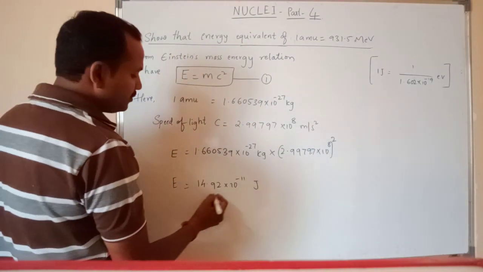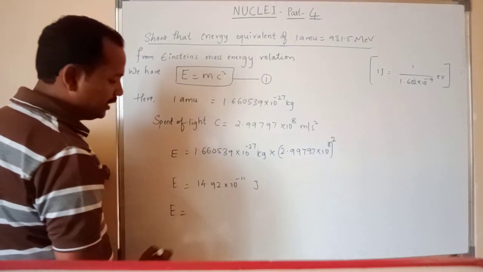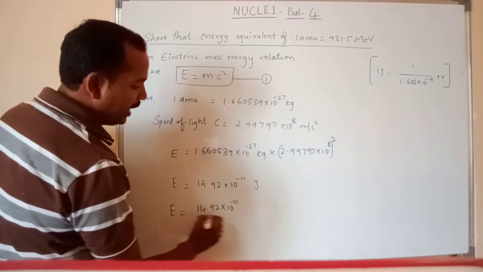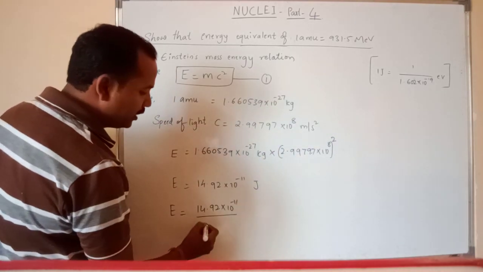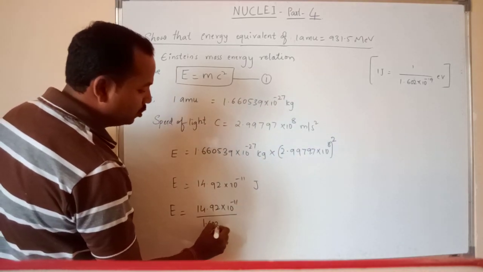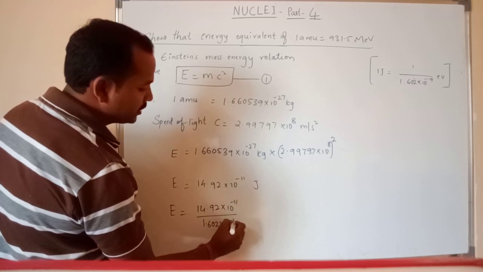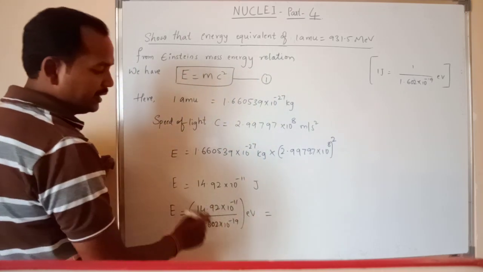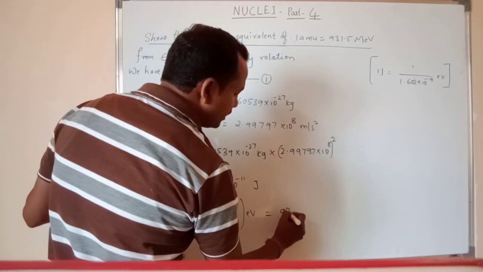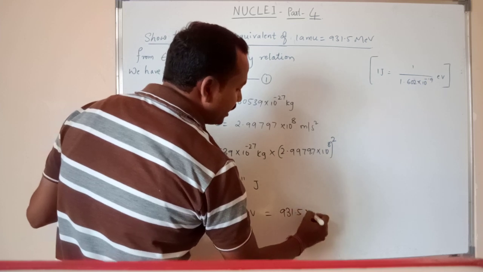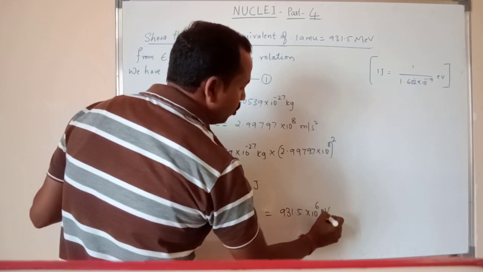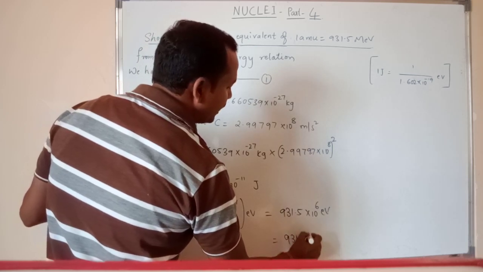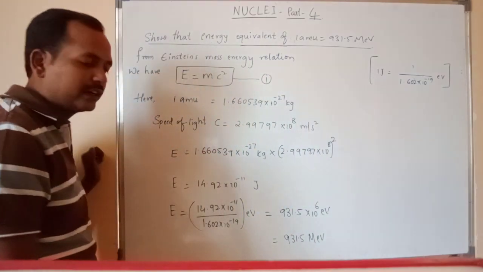So this energy is equal to 14.92 × 10^-11, divided by, if you want to convert to electron volts, 1.602 × 10^-19. After solving this completely, we get 931.5 × 10^6 electron volt, and this can be written as 931.5 mega electron volt, or million electron volt.